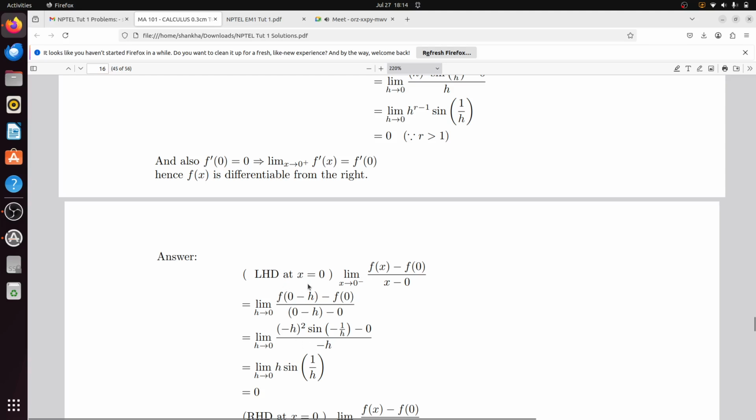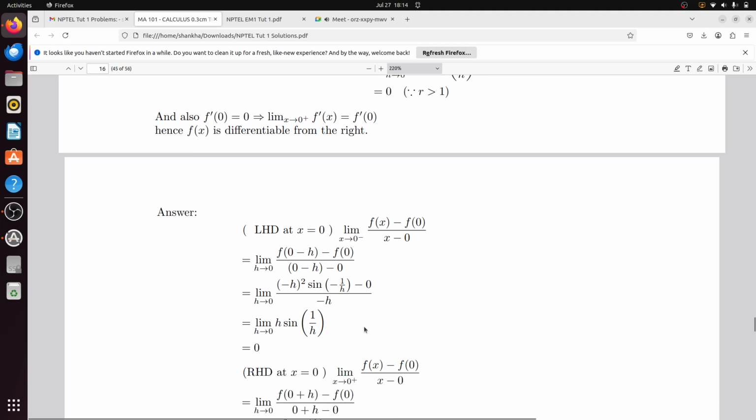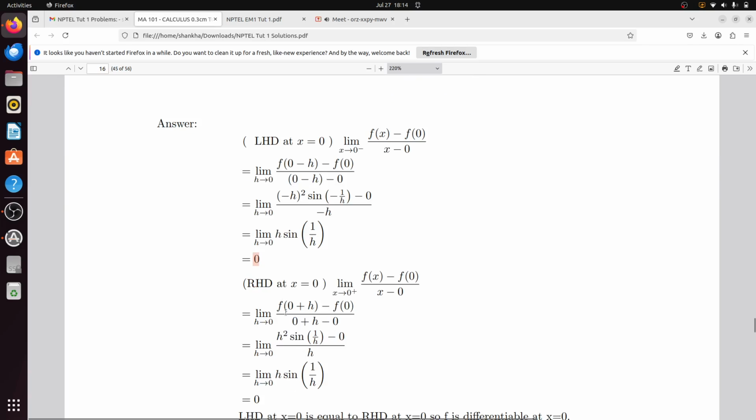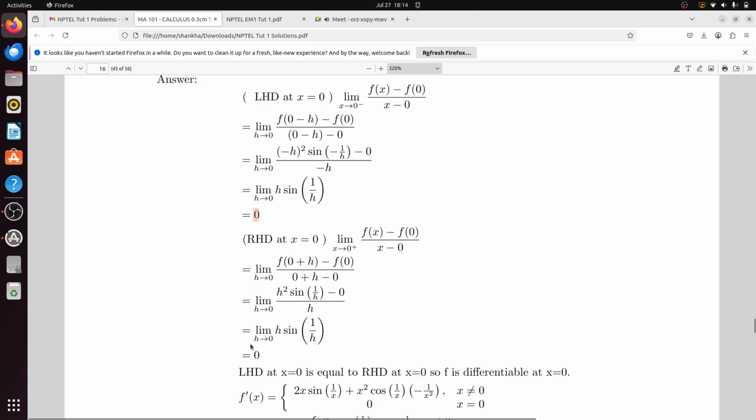The left hand derivative at x equals 0 is the limit as x tends to 0 minus of (f(x) minus f(0)) divided by (x minus 0). That will be (f(0 minus h) minus f(0)) divided by (0 minus h minus 0). Then that will be minus h squared times sin(1 over minus h), divided by minus h. So that is h times sin(1/h), which tends to 0. And once again the right hand derivative will be 0, proceeding similarly. So it is derivable at the point x equal to 0, because the left hand limit and right hand limit are both equal to 0.